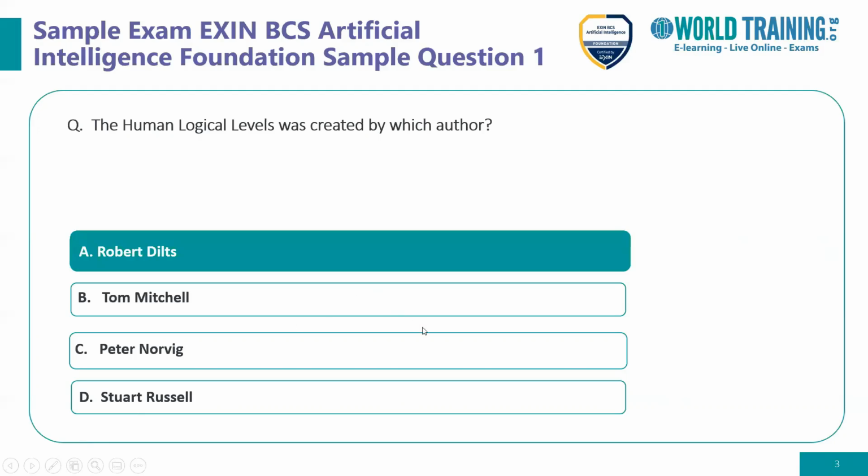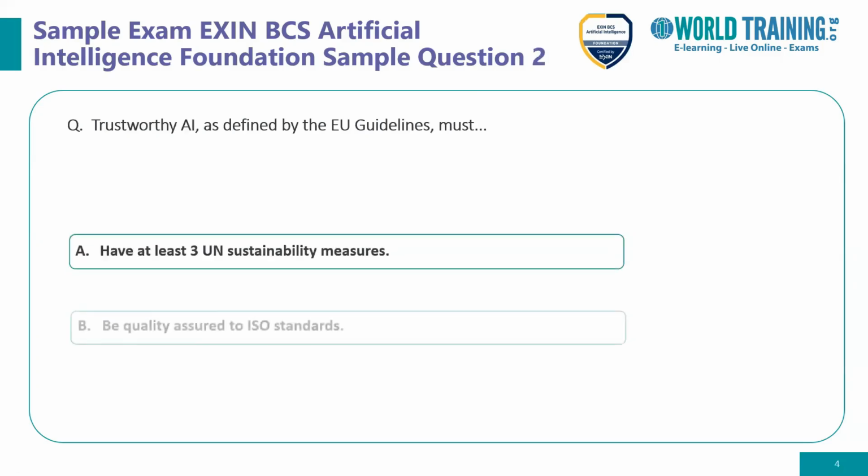Robert Dilts gave the phenomenon of human logical levels, where he said the environment leads to your behavior and how it can help you mold your capabilities and skills to take you to your next level. So option A is correct: human logical levels are defined by the Robert Dilts framework. Let's move on to the next question.